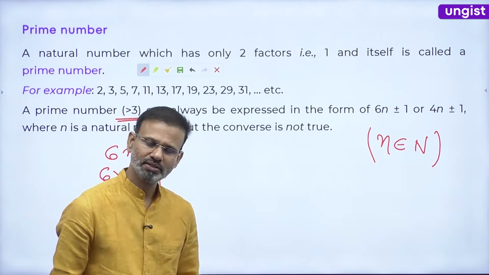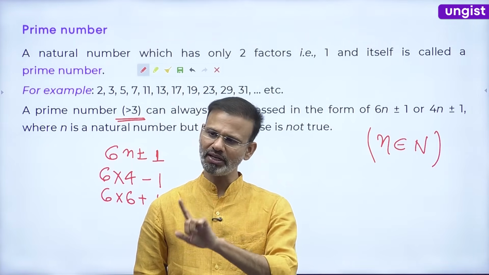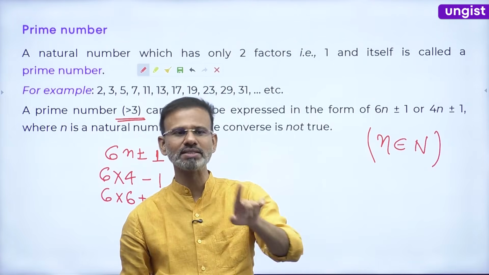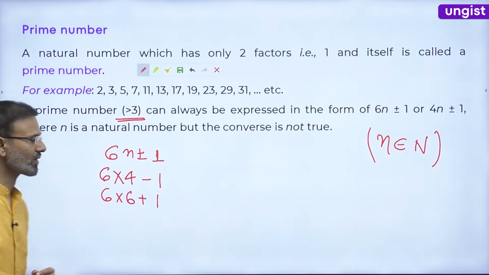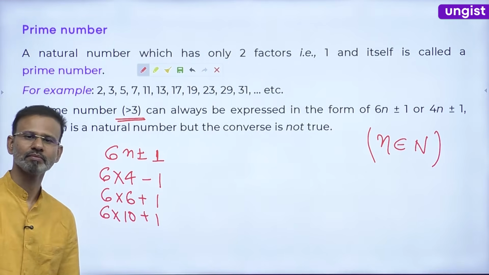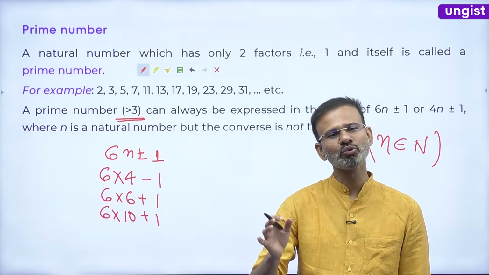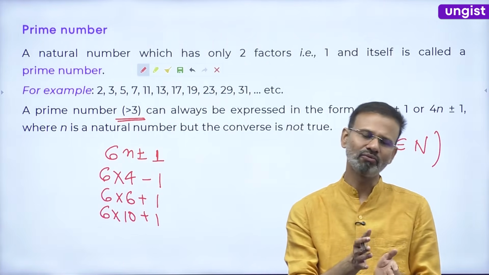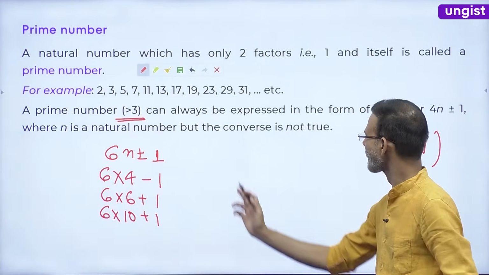Friends, what I'm trying to say is, any prime number you say will definitely be either 1 more than a multiple of 6 or 1 less than a multiple of 6. Any prime number. Suppose that it is 61. Right, guys? 61 is what? 6 into 10 plus 1. Guys, yes or no? So any prime number you talk about will be either 1 more than a multiple of 6 or 1 less than a multiple of 6. ठीक है?